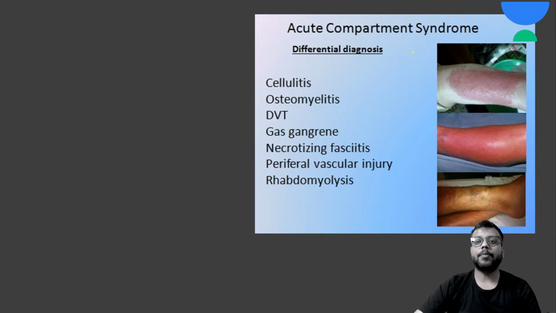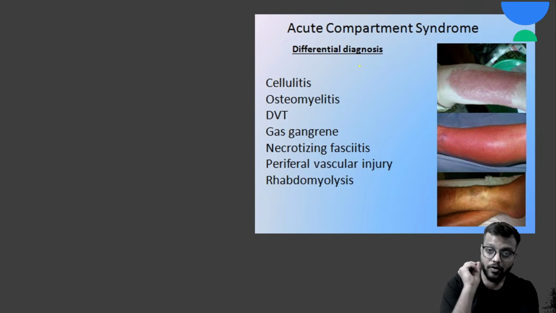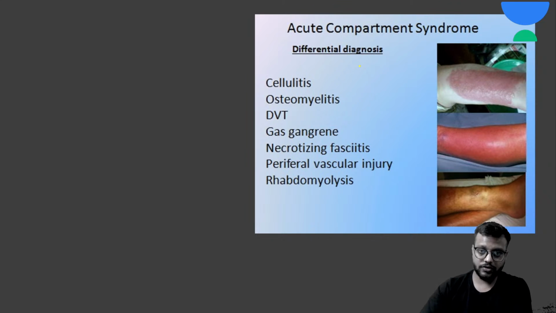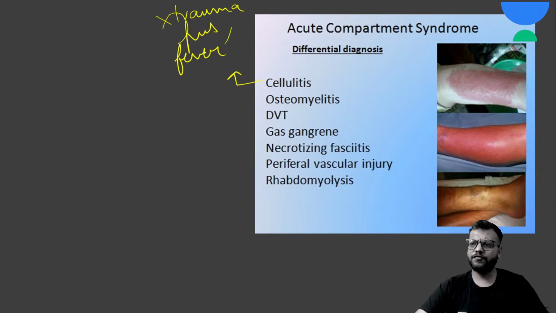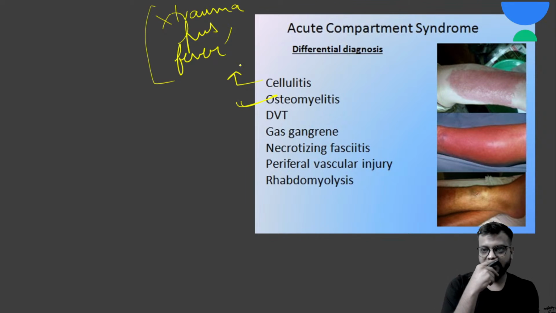Now there are other conditions that look like acute compartment syndrome, so it is very important that you differentially diagnose this. First, cellulitis: remember that in cellulitis there will be pus and associated fever. Generally there will be no history of trauma or fracture. There will be pus, fever, infection, foul smelling odor. In acute osteomyelitis you will see changes in the x-ray, and there will be no sign of trauma.